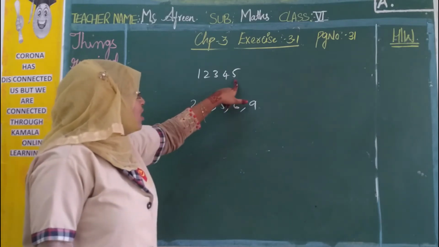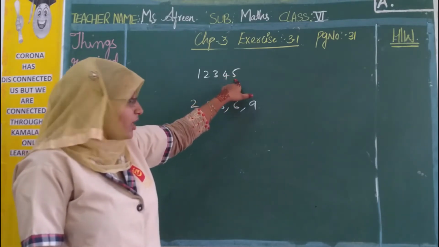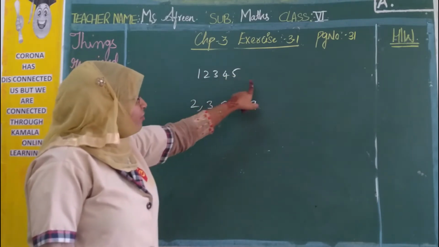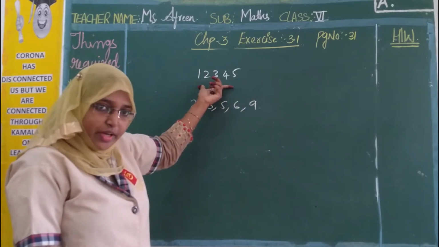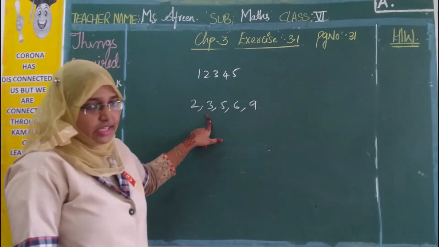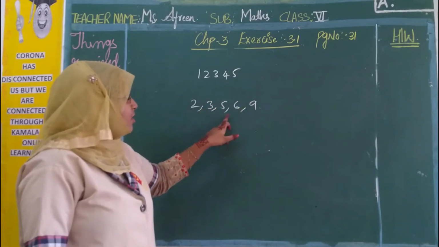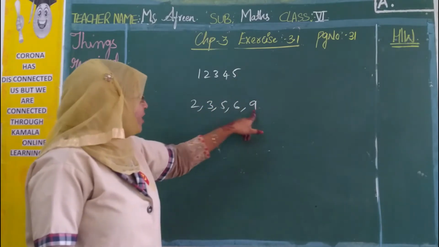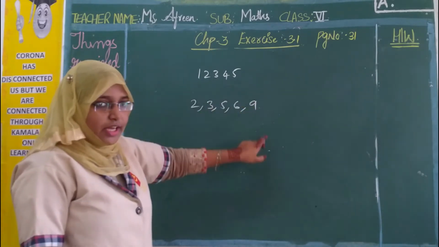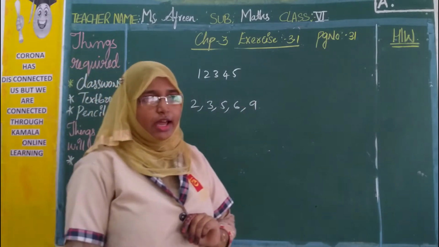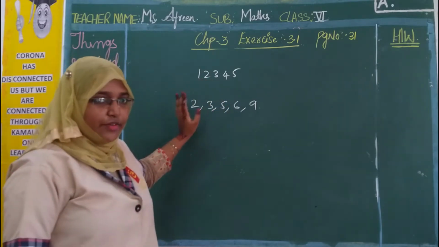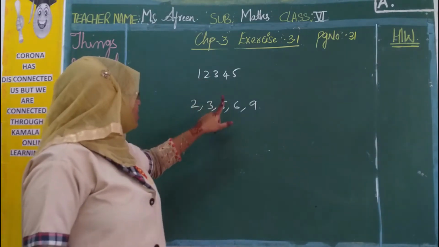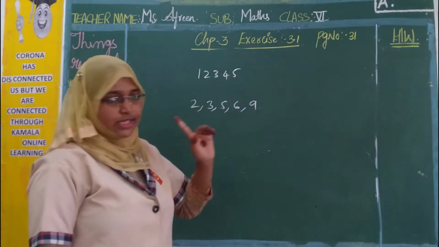Now if you see, for 2, the last digit should be an even number. Here it is not an even number. For 3, check whether the sum of the digits is divisible by 3. If it is divisible, then you write yes. For 5, yes, it is divisible. For 6, if these two rules are satisfied, then only 6 will be satisfied. For 9, if the sum of digits is divisible by 9, then the given number is also divisible by 9. This is your first phase, where you are checking whether this number is divisible by 2, 3, 5, 6, 9.